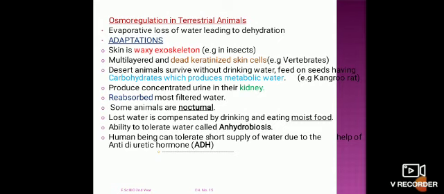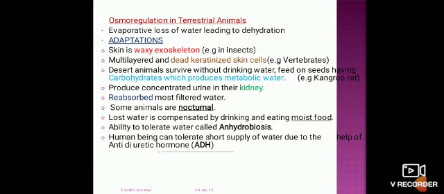In animals living in terrestrial conditions, the kidney also produces concentrated urine. Salt concentration, or concentrated salt, will enter into the urine, but more water will be reabsorbed by the kidney.